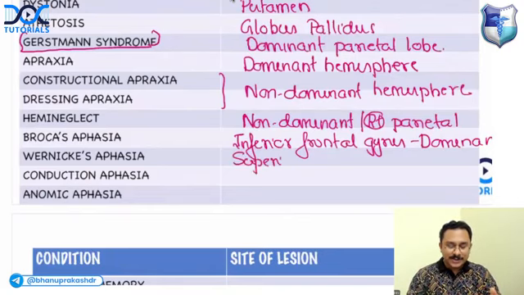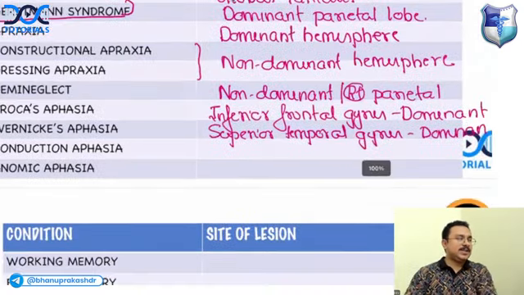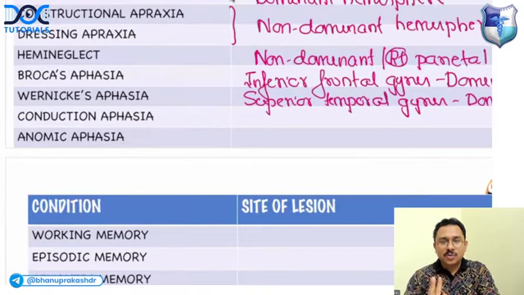Superior temporal gyrus lesion. Which hemisphere? Again, dominant. All aphasias occur in dominant hemisphere lesions. Okay. Conduction aphasia. There are two sites of lesion in conduction aphasia.